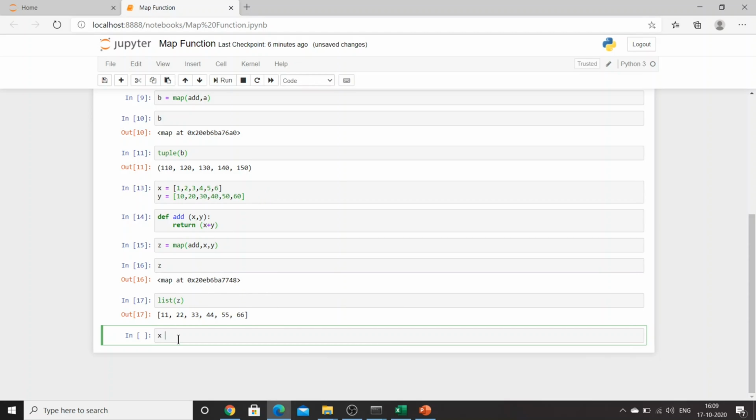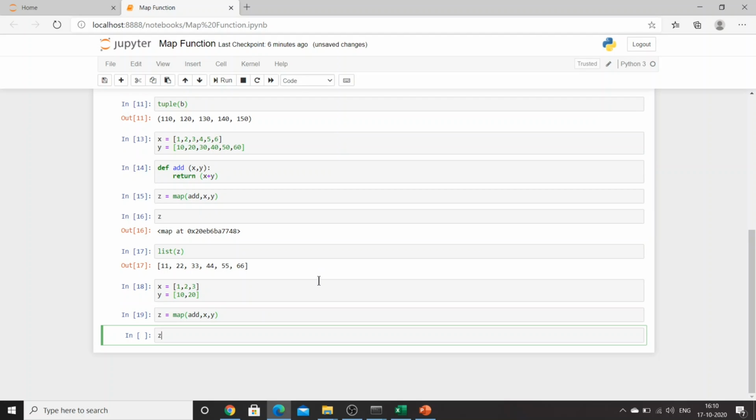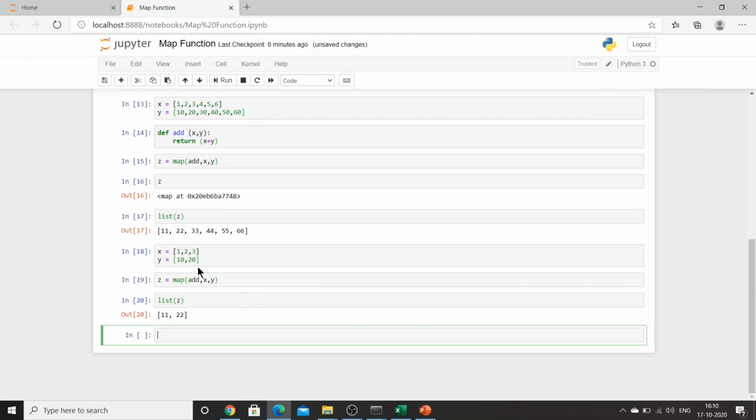Now let's try one more time. This time, I'll provide three elements, 1, 2, 3, for x, and I will just provide 10 and 20 for y. I'll use the same operation, add, x comma y. I'll say z is equal to map of add, x, y. Now let's see what z is. List of z will directly print. Now can you see, the one which has fewer elements, it will give the result for that one.